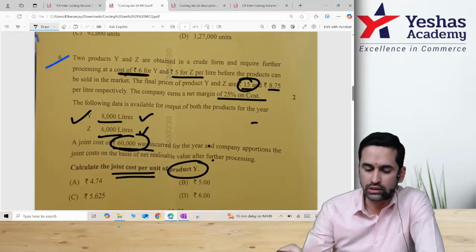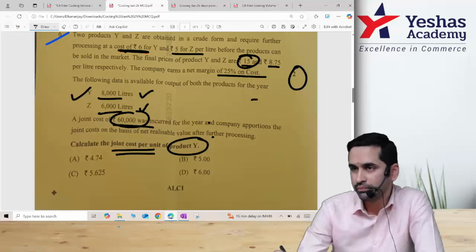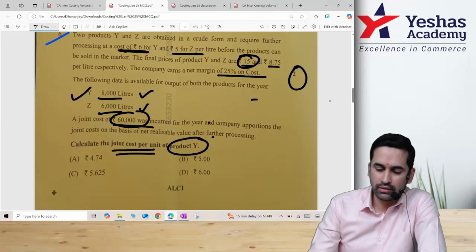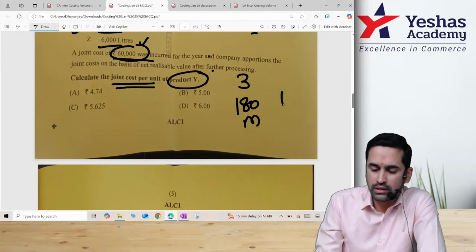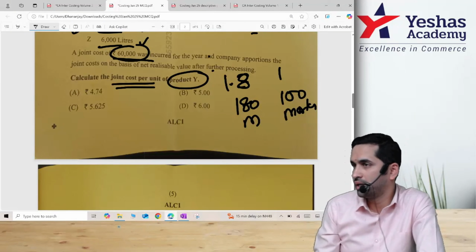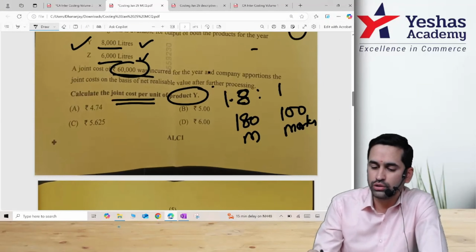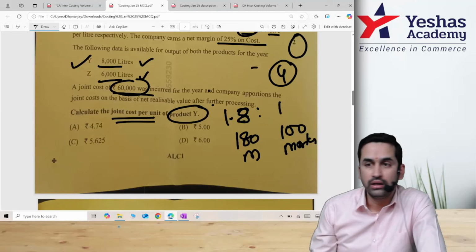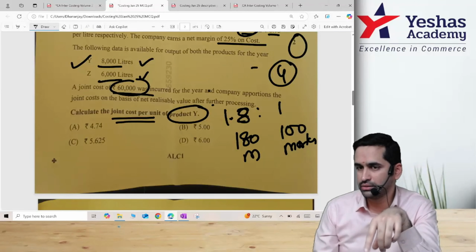This is one good question. Though it is for 2 marks, according to me, this will take a little more time. Ideally speaking, I think I've told you this in the class also. 180 minutes, which is 3 hours, and you have to complete 100 marks. That means it is 1.8 minutes per mark, correct? 100 marks, 180 minutes. That means a 2 marks question we should try and complete in less than 4 minutes. I think this one sum you will take slightly more than 5-6 minutes.